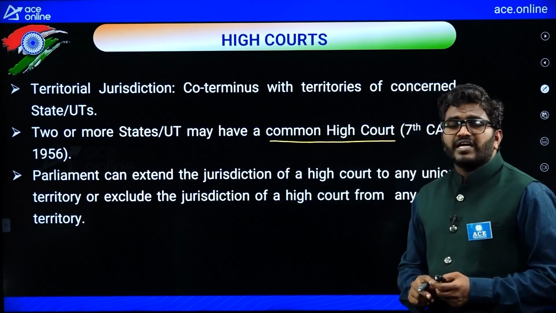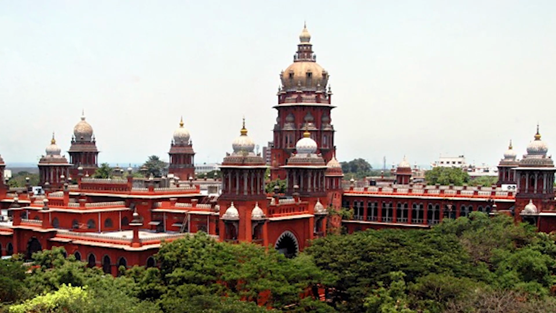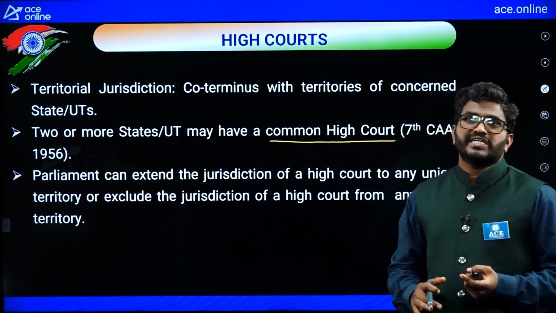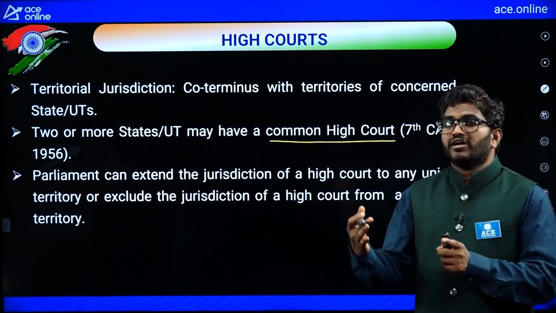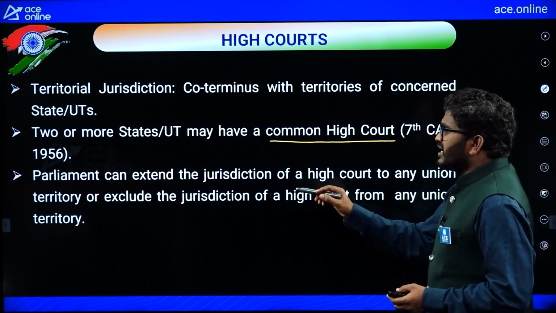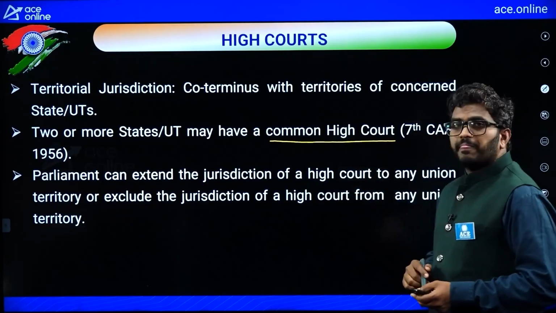Suppose you take Puducherry, Pondicherry we call it, and Tamil Nadu have a common High Court. So like that, two or more states, or one state and one union territory, may have a common High Court.